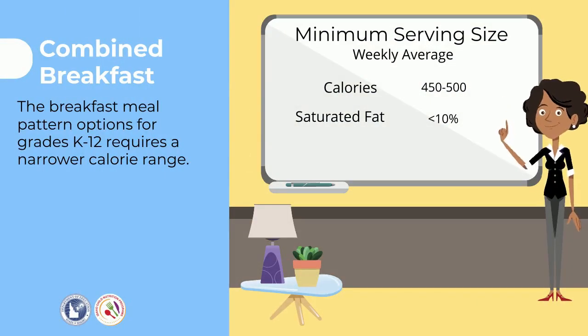The combined breakfast meal pattern for grades K through 12 does require a narrower calorie range and has limits on the amount of saturated fat. The weekly average of calories needs to be between 450 and 500, and the total saturated fat should not make up more than 10% of total calories.